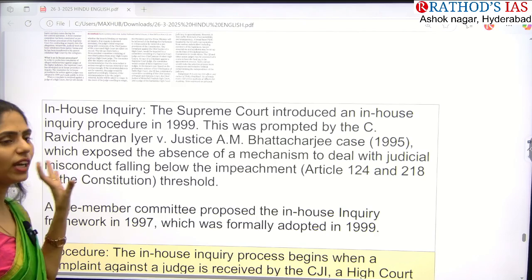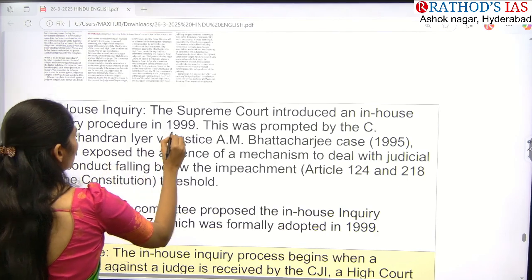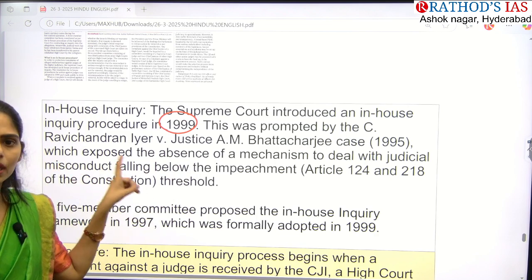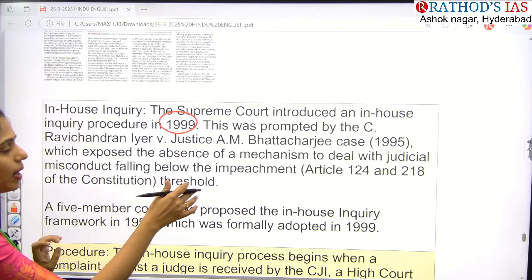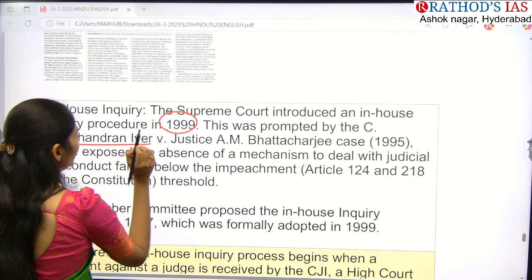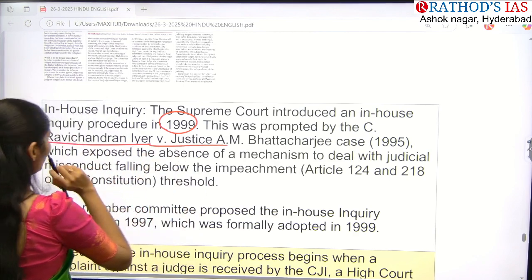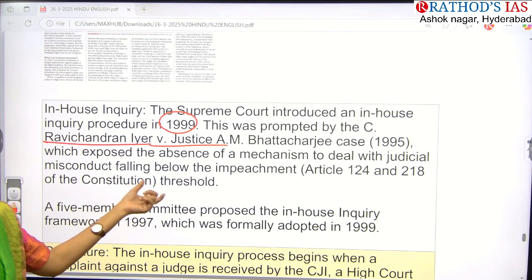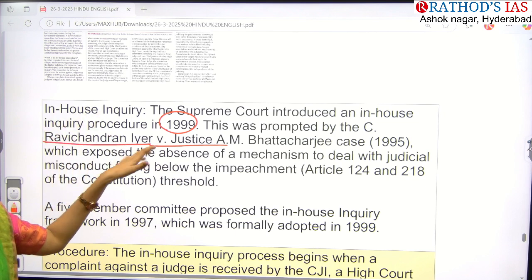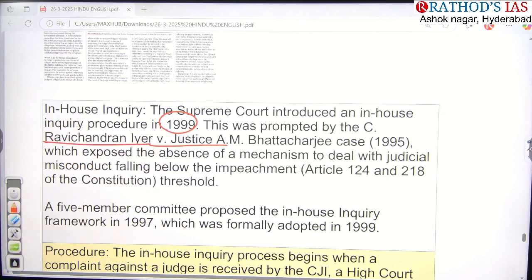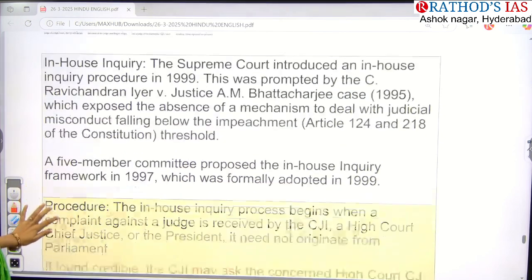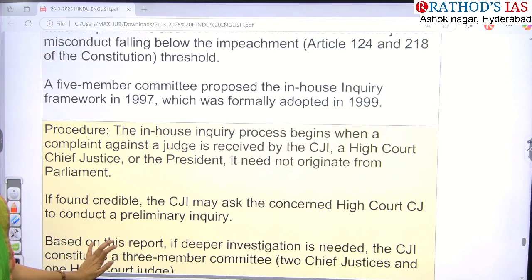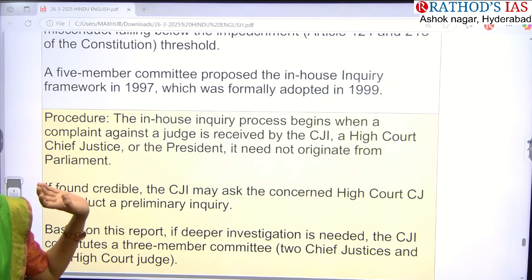Actually the Supreme Court introduced this in-house inquiry procedure in the year 1999 itself. Make a note. This came up in 1999, and it was promoted by the C. Ravichandran Iyer versus Justice A. M. Bhattacharya case. In this case of 1995, they came up with the formation of this in-house inquiry procedure. It is a 5-member committee, and this framework came up in 1997 and finally was adopted in 1999.